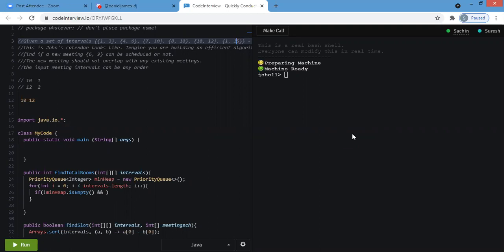it'll help you. I would also suggest you work a little bit on naming your variables. For example, meeting schedule. In Java, if you write it, it is going to be camel case, right? We generally write meetingSchedule, with a capital S. We don't write variables like this. So make your variables a little bit more readable. It'll also help in your interviews. I think that's about it.